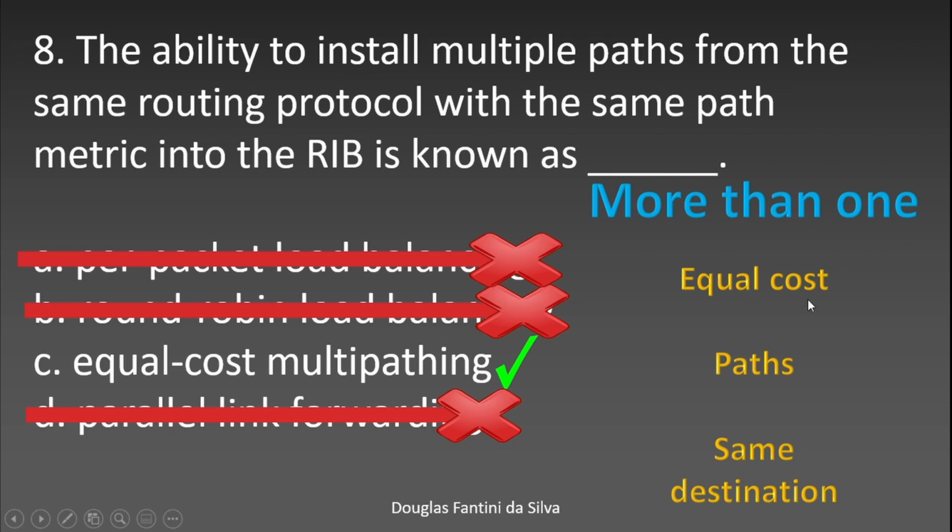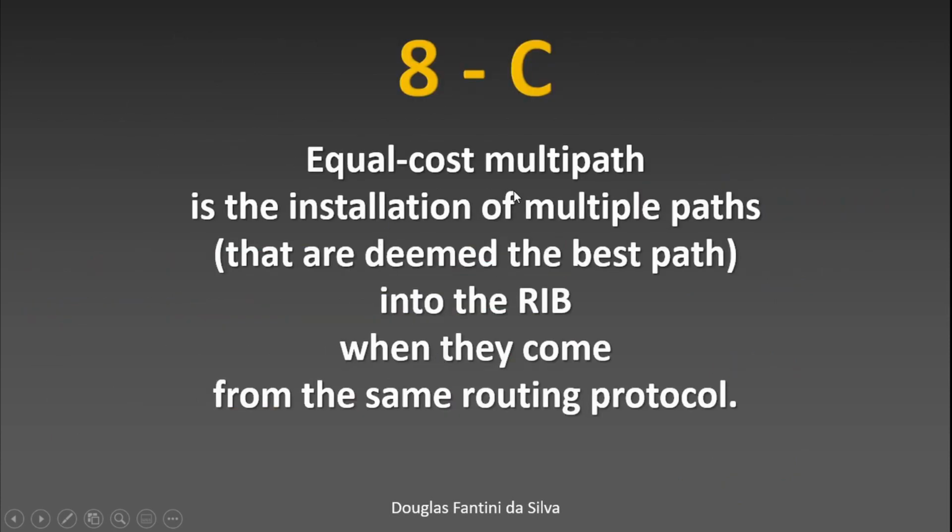More than one equal cost path, same destination. If there is more than one, equal cost multipathing is possible, and it's called equal cost multipathing. Equal cost multipath is the installation of multiple paths that are deemed the best path into the RIB when they come from the same routing protocol.